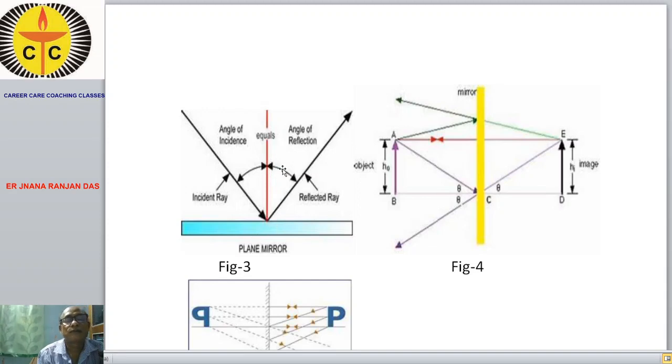This is the angle of reflection and this is the angle of incidence.